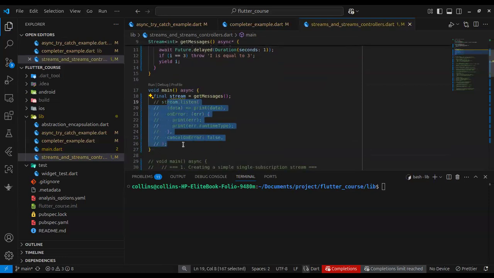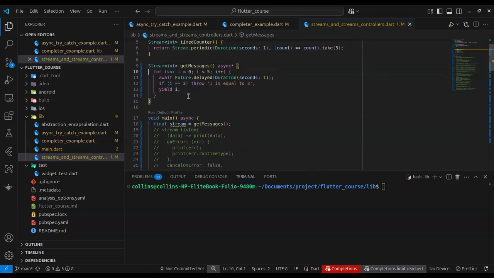Just this, when I write this streaming code to get messages, it's going to give me a stream, right? But the code inside the stream won't ever be run, because it is smart enough to figure out that we have not actually listened to the stream. Maybe we don't need it yet. But when we call .listen, it tells it that okay, we need data from this stream. Therefore, let's start running the code inside it.